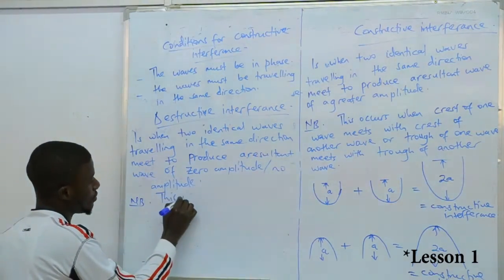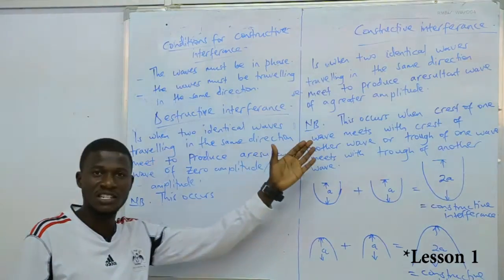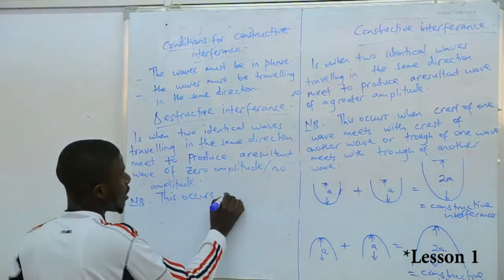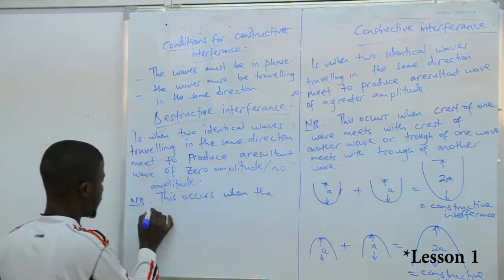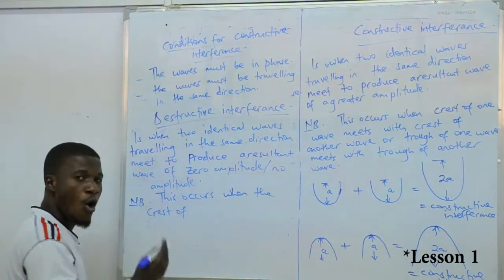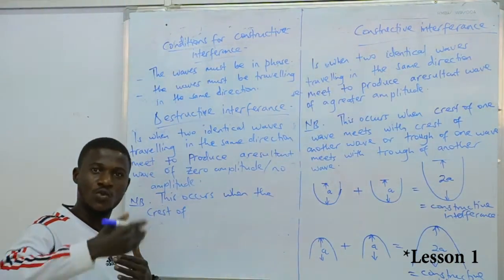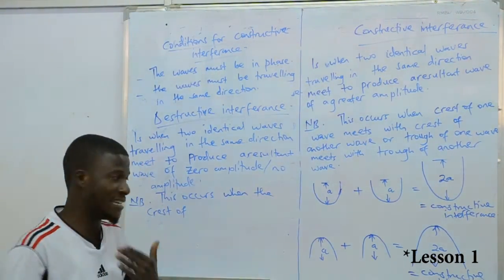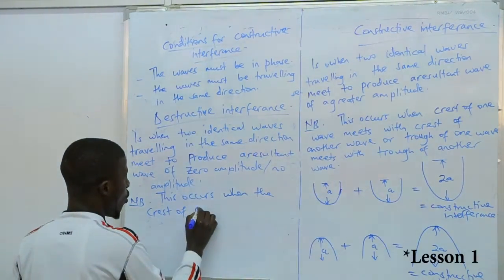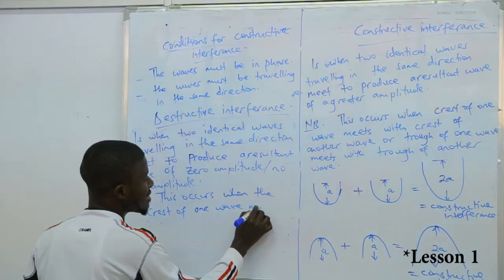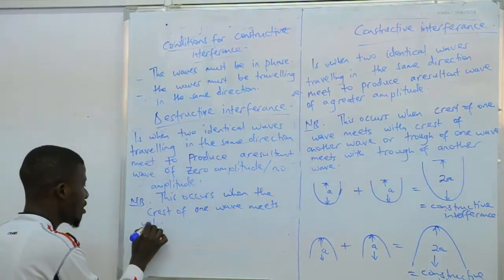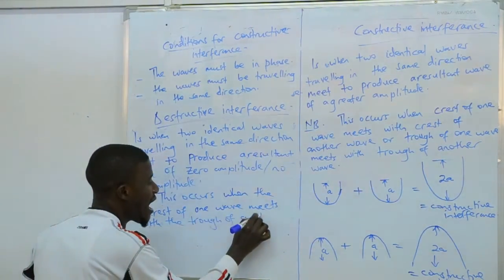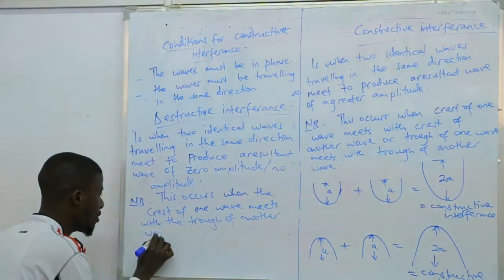This occurs, I'm referring to the transverse wave, because we have been talking about the crest and the trough. This occurs when the crest of one wave meets with the trough of another wave. It is now the crest and the trough meeting. Because when the crest of one wave meets with the trough of another wave. Are we there?